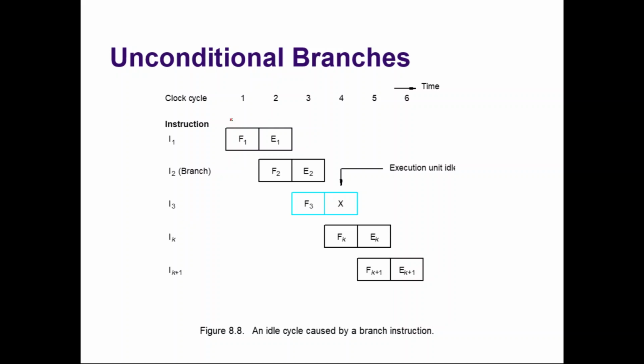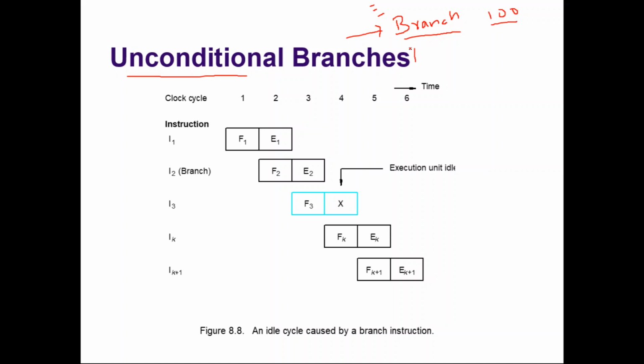In branch instructions there are two types of branch. One is called unconditional branch, the other is called conditional branch. Unconditional branch means there is no condition, it always branches. Say it says branch 100; whenever this instruction comes for execution, it always says go to instruction 100. Before that there may be many instructions, but once this instruction executes, it will always transfer the control to location 100. So this is the unconditional branch, there is no condition.